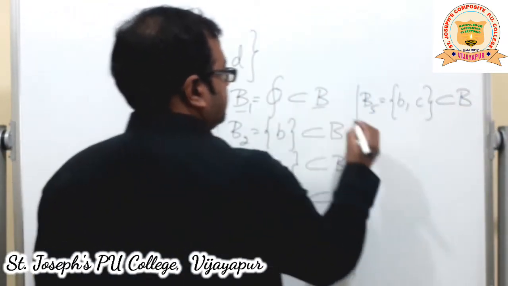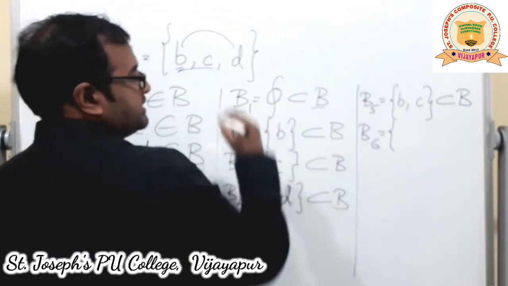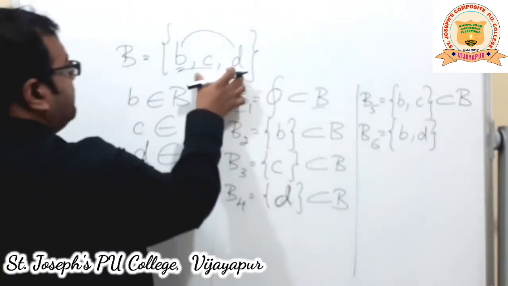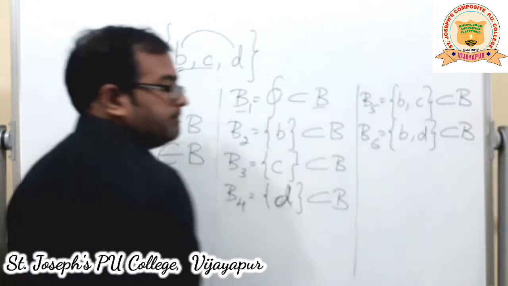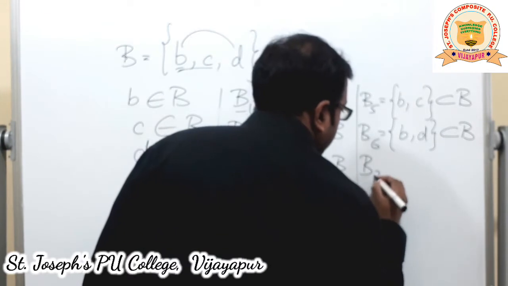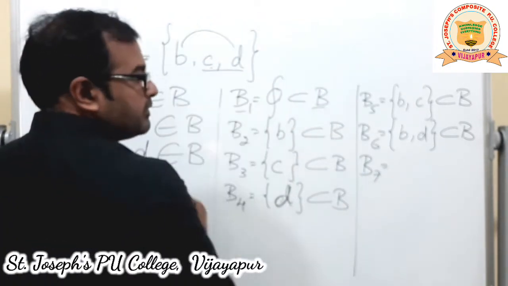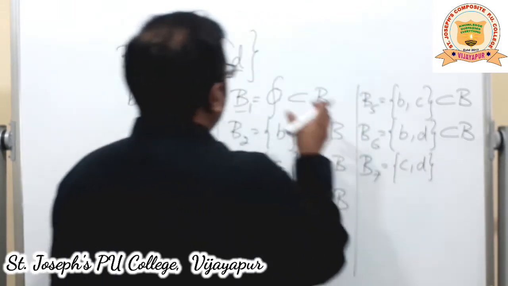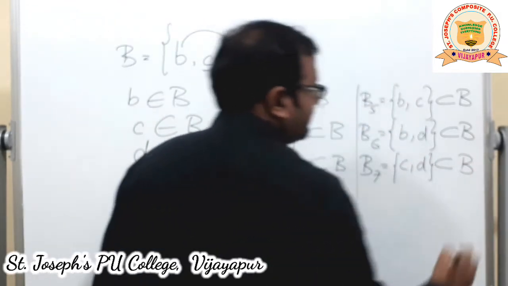What about the other possibilities? B6 is equal to, I will take B and D this time. B and D. Yes, both of them also belong to B. Means this is a subset of B. What is the next possibility? B7. This time I will take C and D. Set of C and D. Again, these 2 elements are from B. That means this is a subset of B.